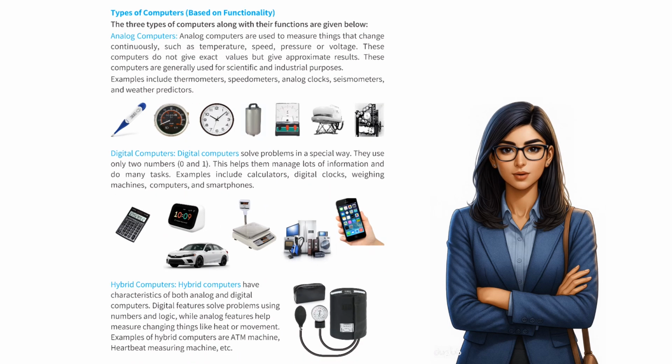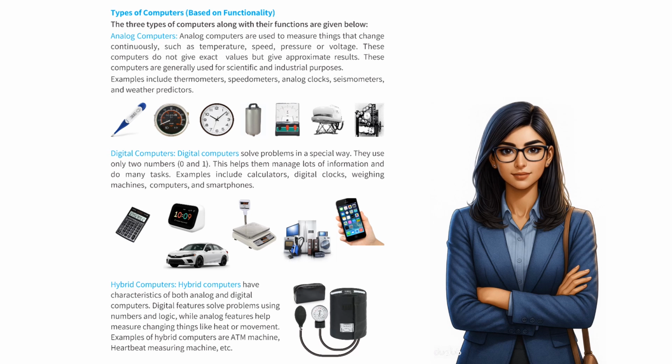Types of computers based on functionality. The 3 types of computers along with their functions are given below. Analog computers. Analog computers are used to measure things that change continuously, such as temperature, speed, pressure, or voltage. These computers do not give exact values but give approximate results. These computers are generally used for scientific and industrial purposes. Examples include thermometers, speedometers, analog clocks, seismometers, and weather predictors.